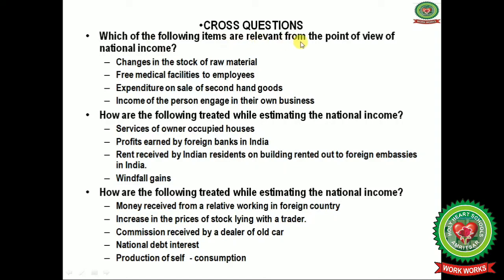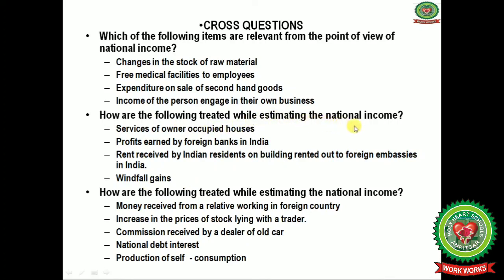Next question is, which of the following items are relevant from the point of view of national income? Changes in the stock of raw material, free medical facilities to employees, expenditure on sale of second hand goods, and income of a person engaged in their own business.